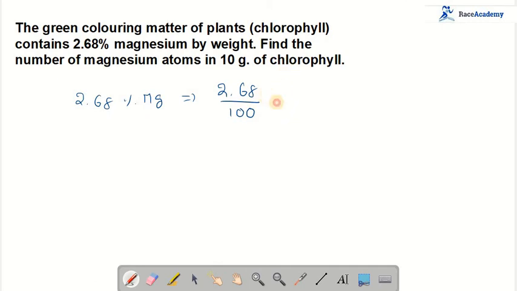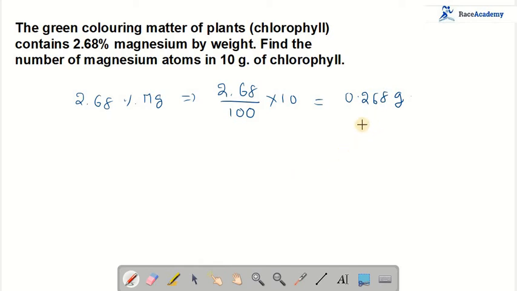If you multiply this with the 10 grams given, then it will be 0.268 grams.